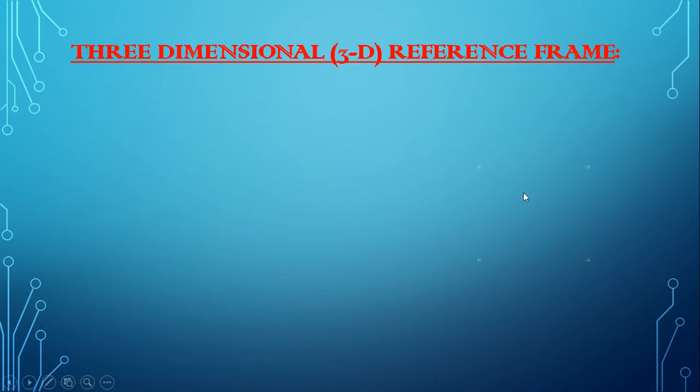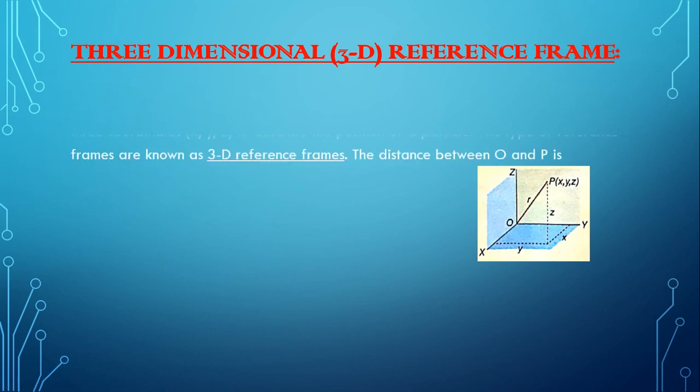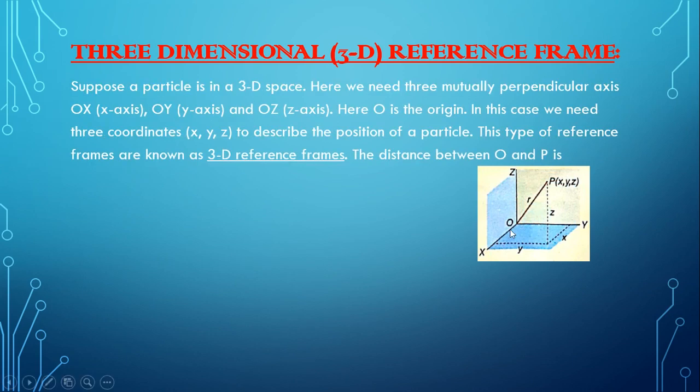Three-dimensional reference frame. Suppose a particle is in 3D space. Here we need three mutually perpendicular axes. In the 2D reference frame our x and y axes are mutually perpendicular. Here again the three axes, OX known as the x-axis, OY known as the y-axis and OZ known as the z-axis, are mutually perpendicular, that is the angle between them is 90 degrees.